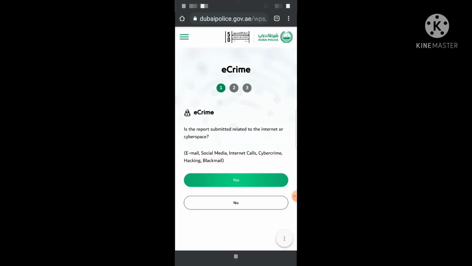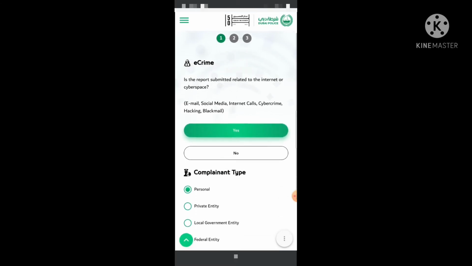When we click on access service, it's written: is the report submitted related to the internet or cyber crime, with examples in brackets: email, social media, internet call, cyber crime, hacking, blackmail. So they are asking about our acknowledgement about the report. We will click yes.